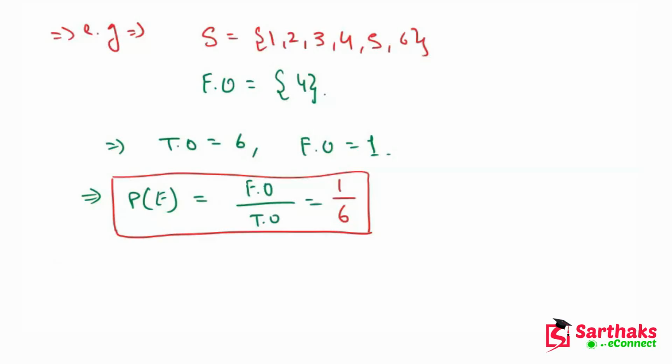Now, my dear friend, let's come to experimental probability. What is experimental probability? It is also called empirical probability.